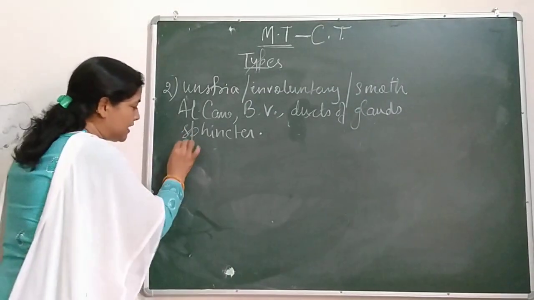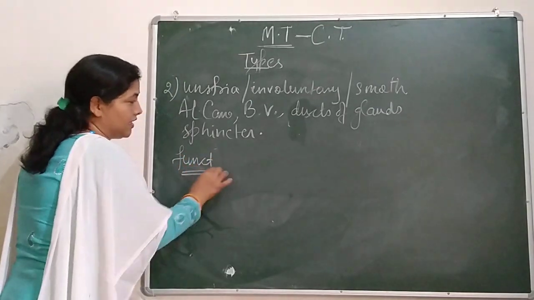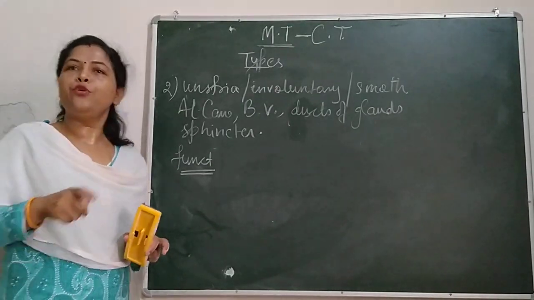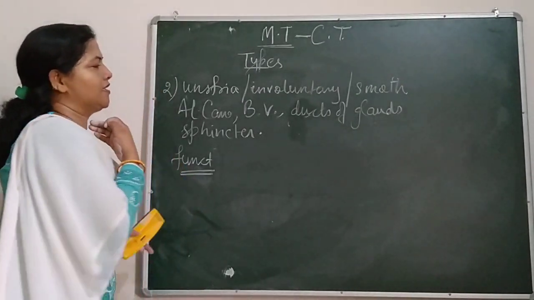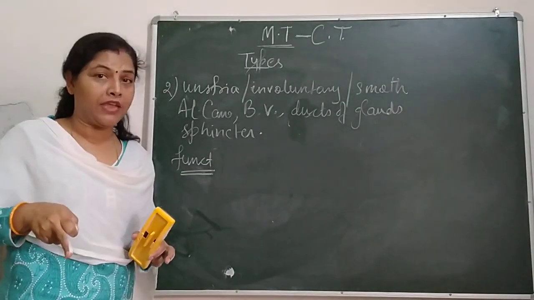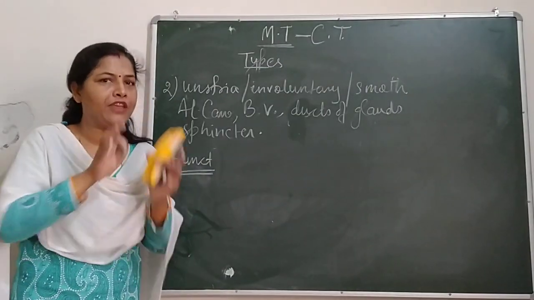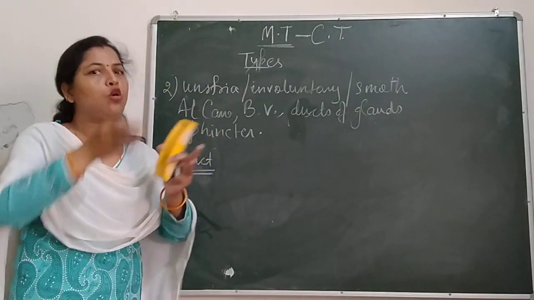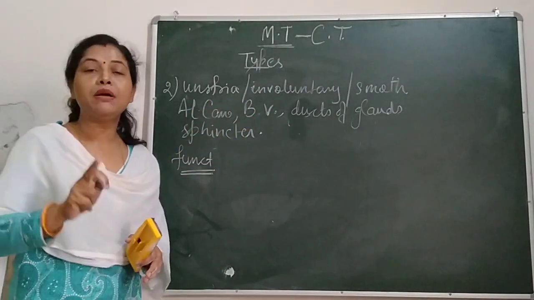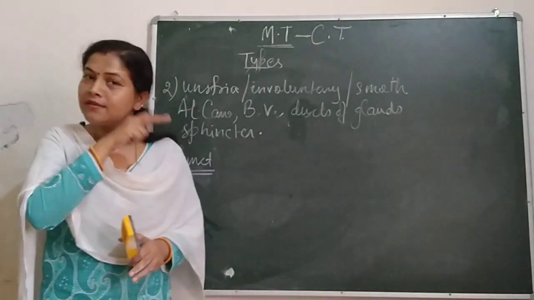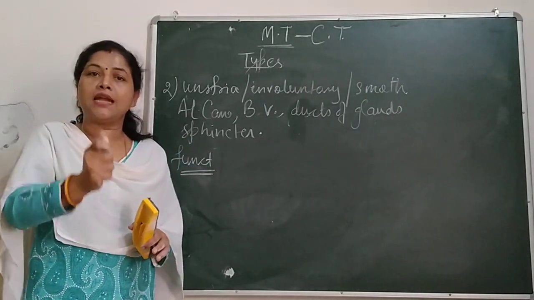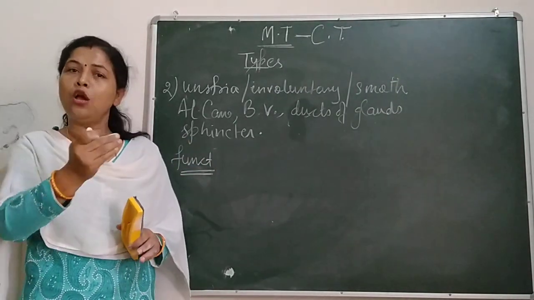Then function. What is their function? The first and very important function is peristalsis. Do you remember the peristalsis movement? This is the movement of food through your esophagus, and when your food moves through your esophagus, it contracts and expands according to the movement of food. That is maintained by unstriated muscles. That is peristalsis, and expansion and contractions at the time of elimination or transportation.